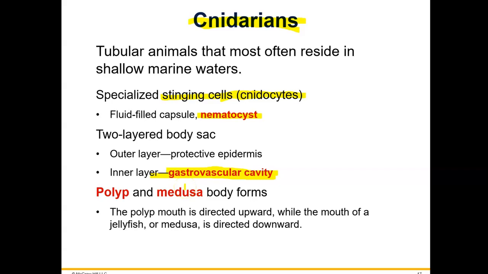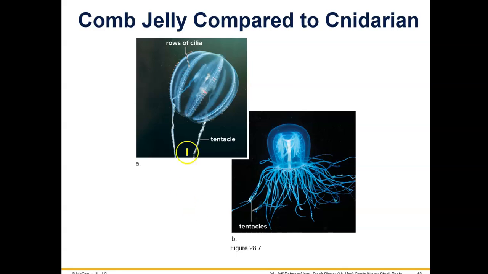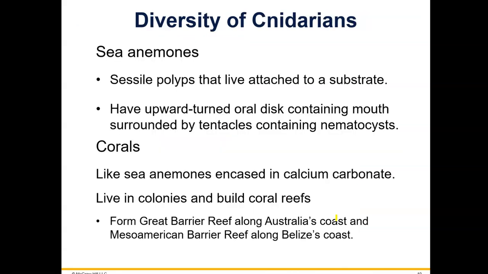So there are two body forms in the cnidarians. There's the polyp, where the tentacles are up, and the medusa, where the tentacles are down. In the polyp, you can think about a sea anemone, and in the medusa, you can think about a jellyfish. Now, picture A is not a cnidarian. Picture A is a Ctenophora, a comb jelly. So these do not have stinging cells. And then, of course, you can see in picture B, this is a jellyfish. And this is the medusa body form, where the tentacles are down. And jellyfish are cnidarians, and they do have stinging cells.